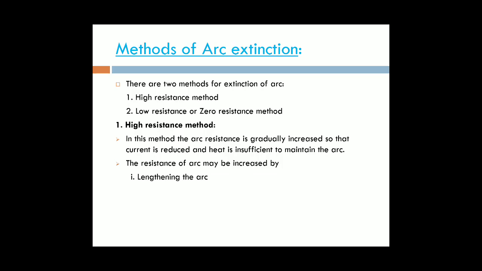First one is the length of the arc. By increasing the gap between the contacts, automatically the resistance will be increased. The length of the arc can be increased by increasing the gap between the contacts.